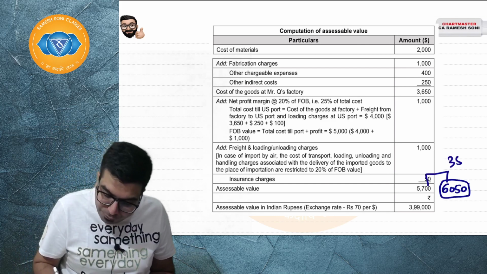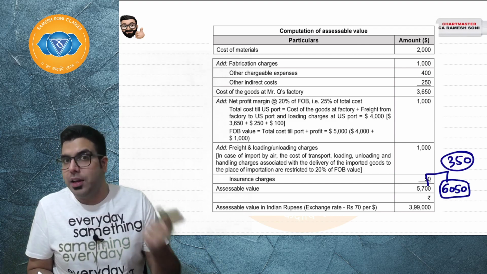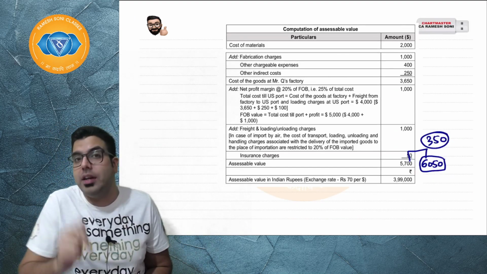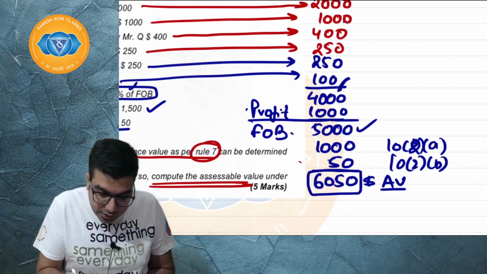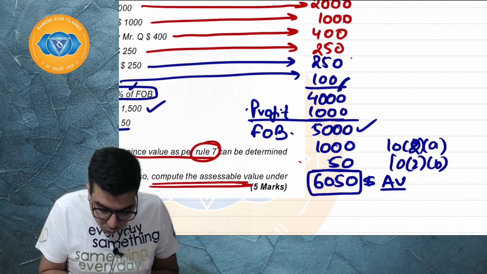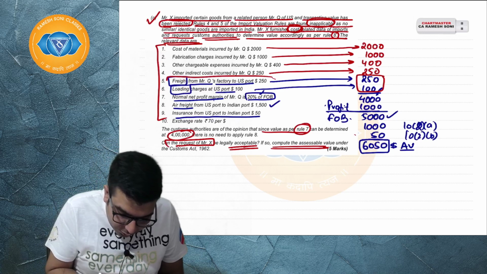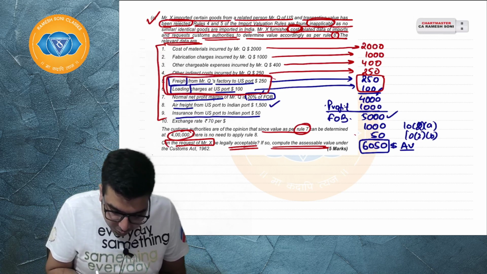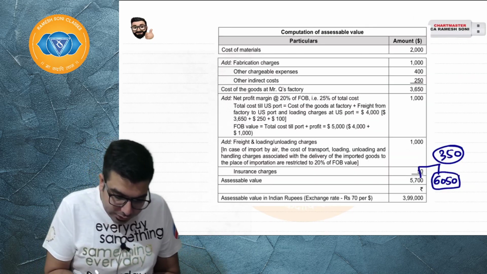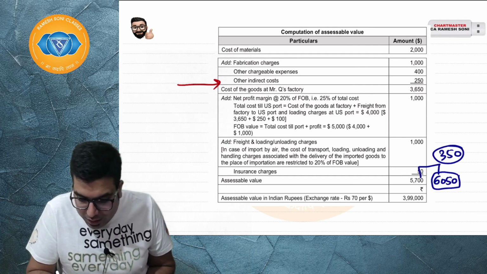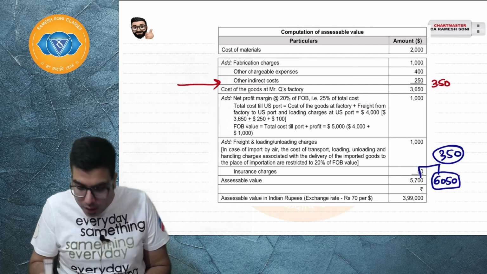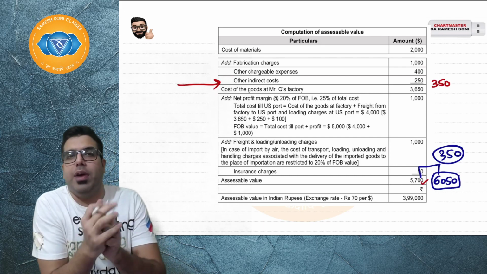The difference is $350. I will tell you what is the difference. The difference over here is, sir, these two. 250, sir, basically the difference is because of freight and loading charges, which the ICAI has not gone ahead and considered over here. Sir, if the ICAI would have added 350 over here, then their answer also would have come at 5700.